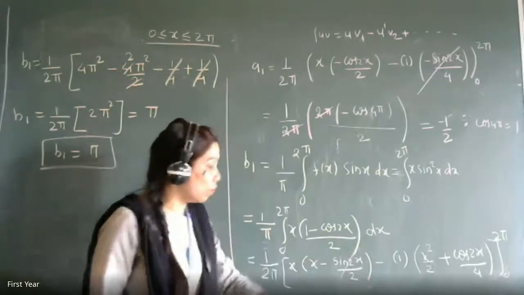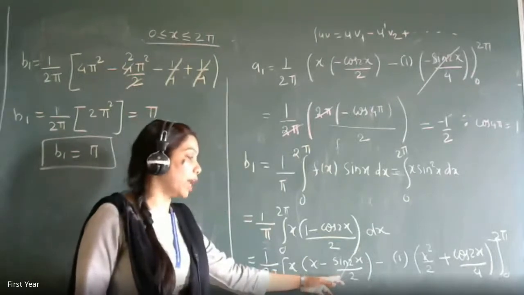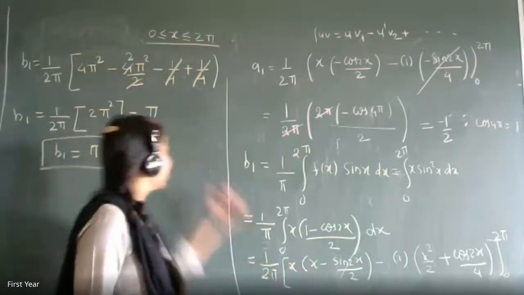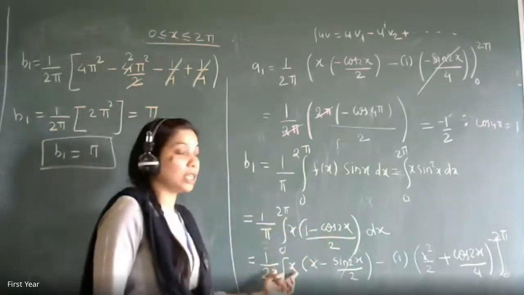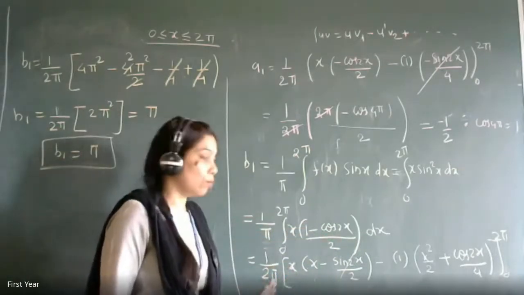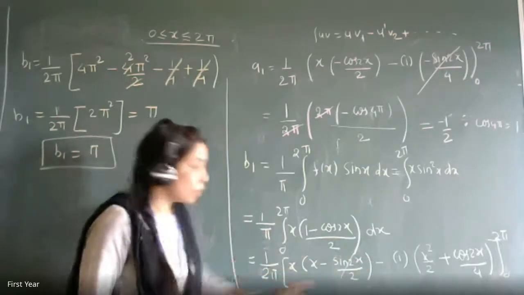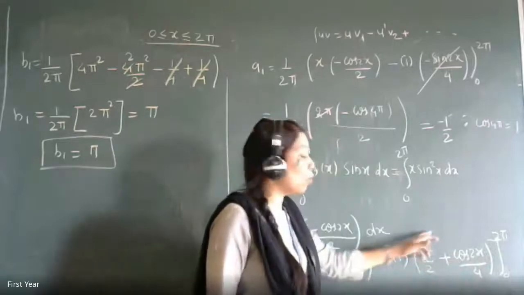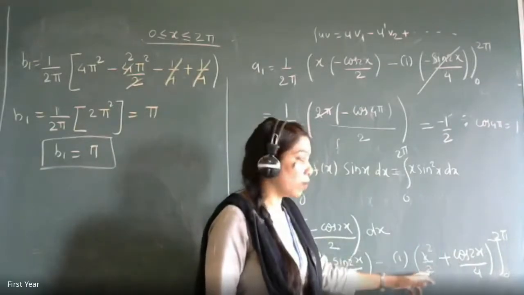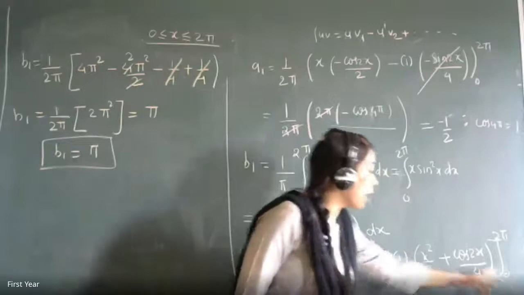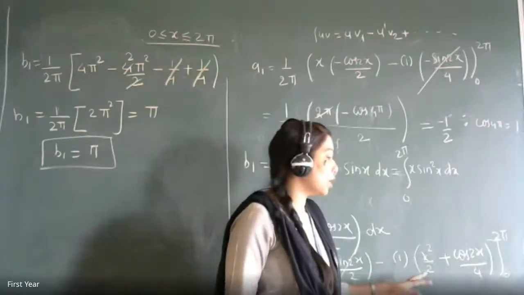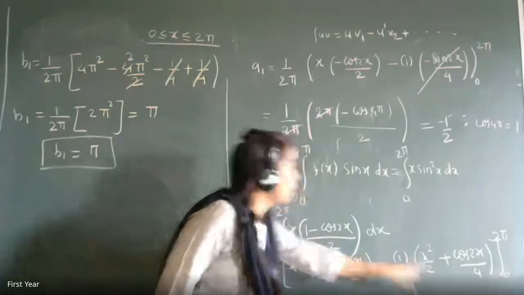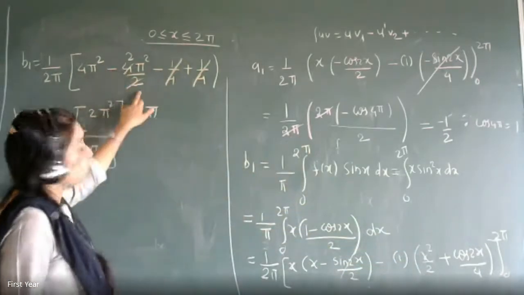So this term will go. Nothing will be contributed with the help of sin 2x by 2. So I have removed it. Only x square I had, which I wrote as 4 pi square. Lower limit x is 0, so 0 square is 0. So you won't get it. So this bracket is done. Now you have to look at this bracket. So put x equal to 2 pi, so it is 2 pi the whole square, again which is 4 pi square by 2, upper limit. Lower limit minus 0, so that won't contribute anything. I will get only minus 4 pi square by 2.